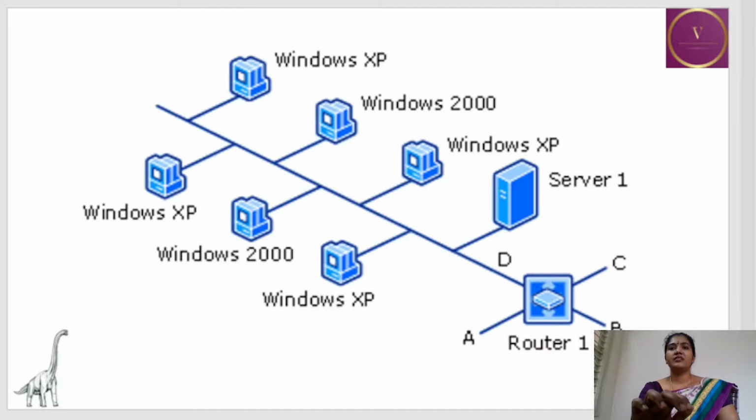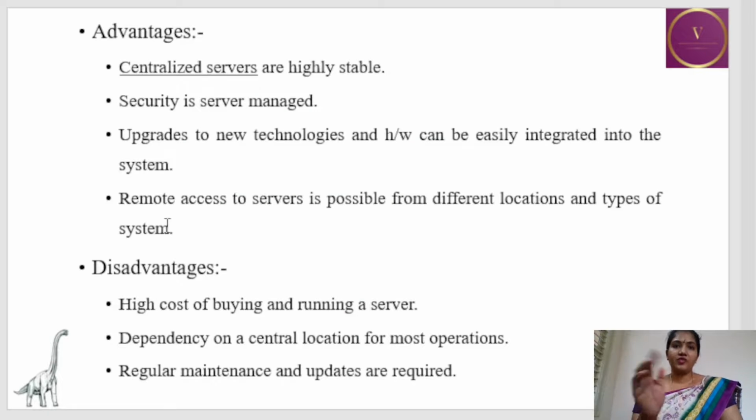And let us see the pictorial representation of a network operating system. Here there is a single server, and these are the many computers which are connected to the single server. So what are the advantages and disadvantages? There's a centralized server, and so it is highly stable, and security is server managed.